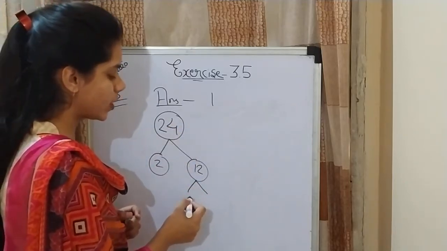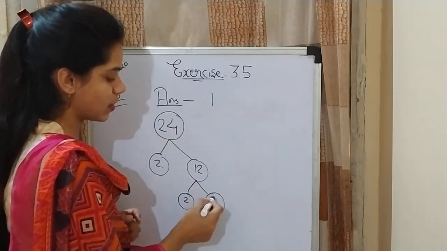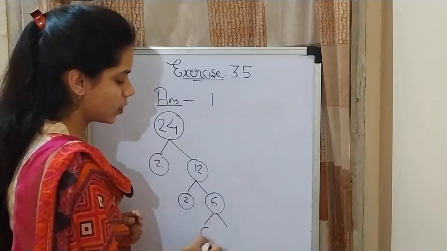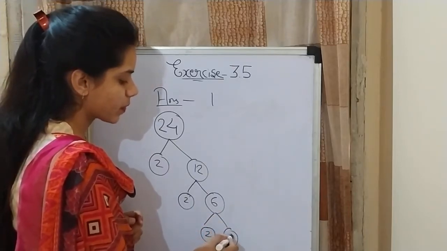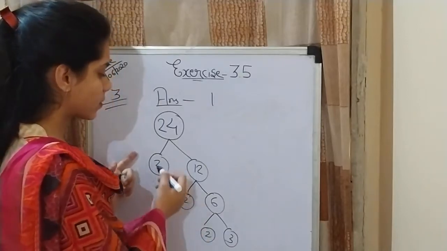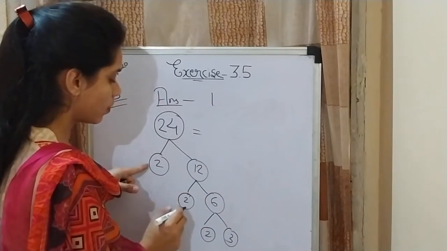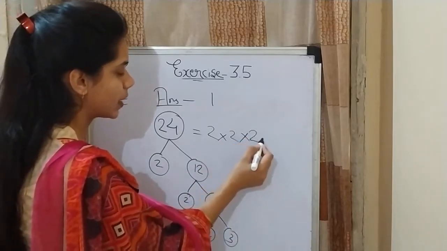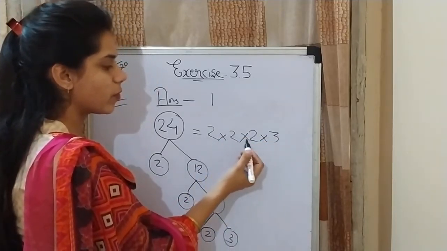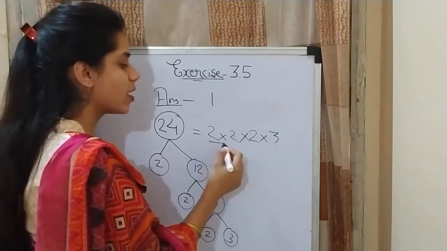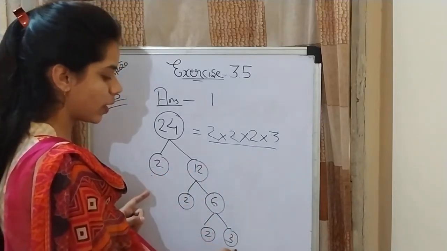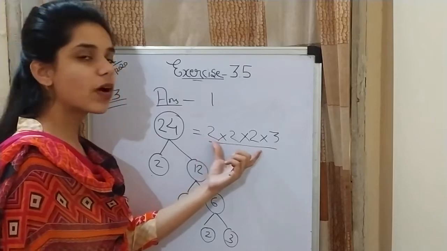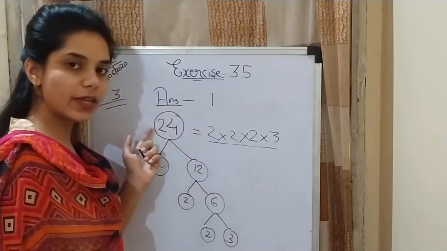Now 12 reduces as 2 6s, and 6 reduces as 2 3s. So its prime factors will be 2 multiplied with 2 multiplied with 2 multiplied with 3. 2 2s are 4, 4 2s are 8, 8 3s are 24. This 2, 2, 2 and this 3 is the prime factorization of 24.